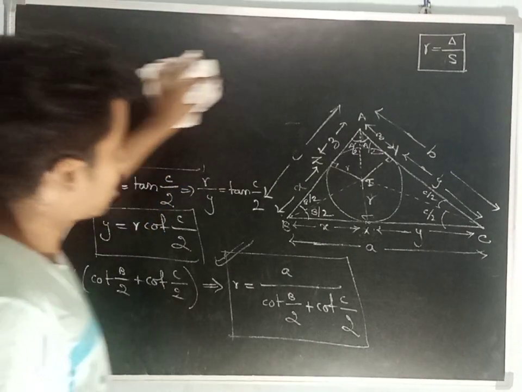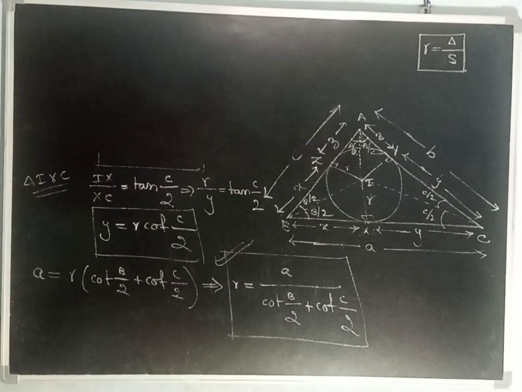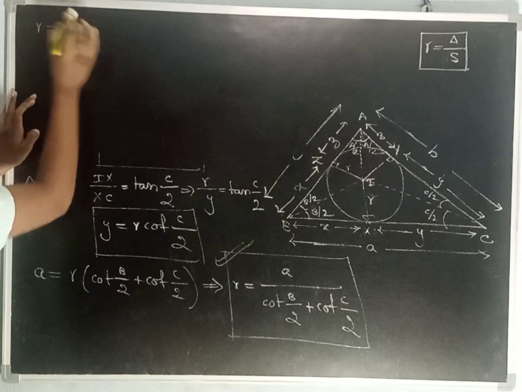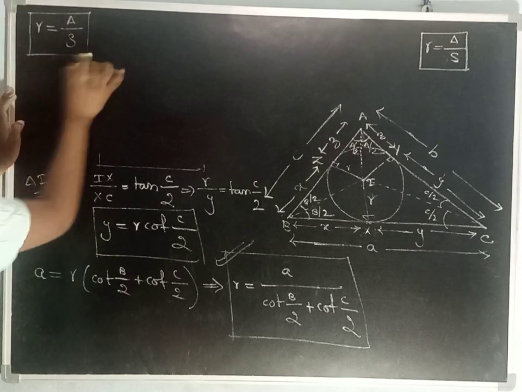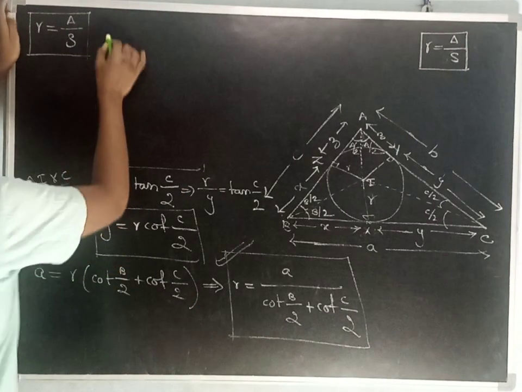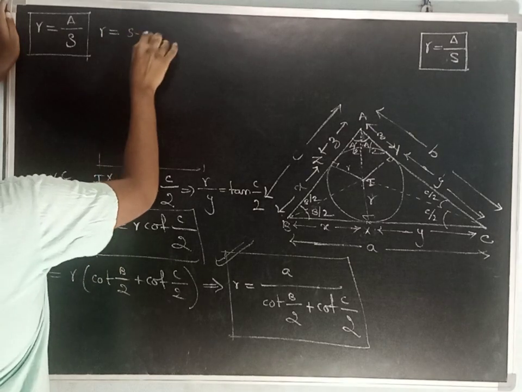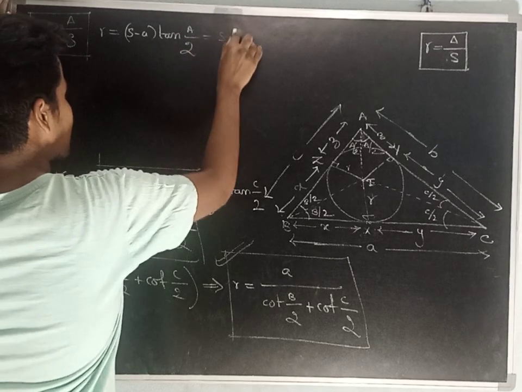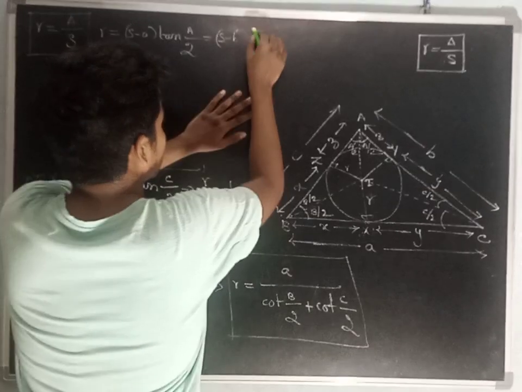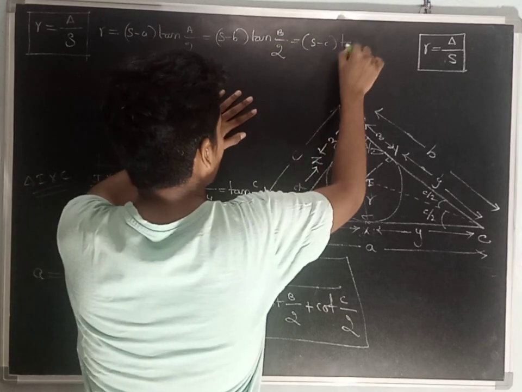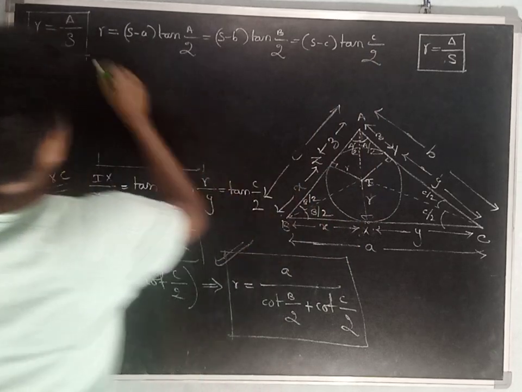Let me make the list of all the formulas that we have discussed regarding the incircle. The first thing is, radius of the incircle is nothing but delta by s. This is the first thing that we have discussed. And the second thing is, r is equal to s minus a into tan A by 2, is equal to s minus b into tan B by 2, is equal to s minus c into tan C by 2.